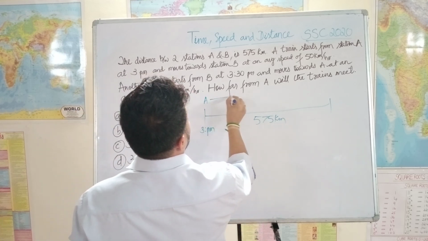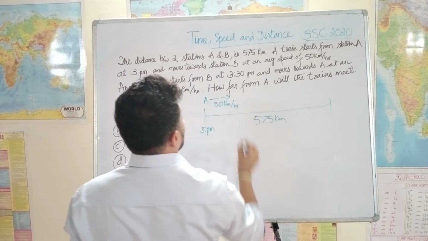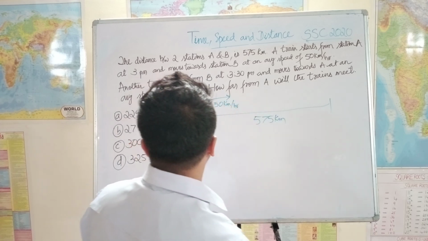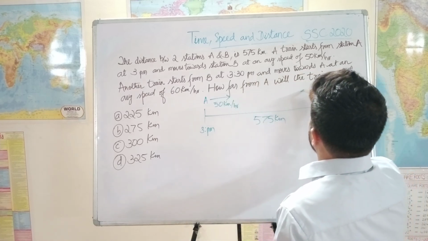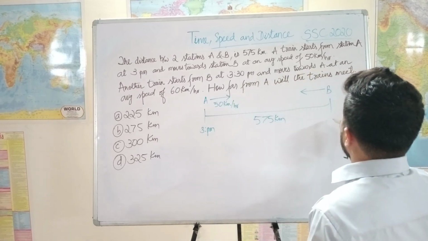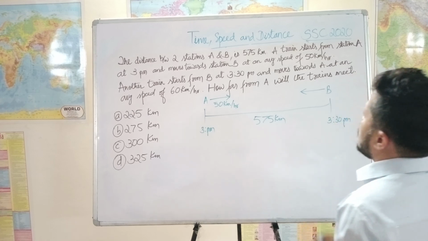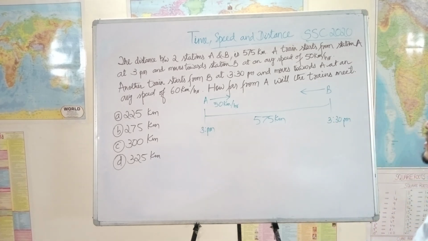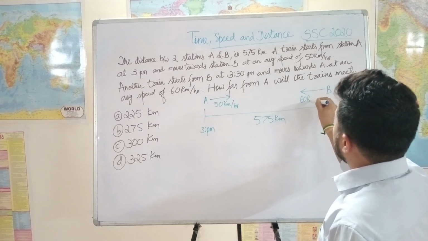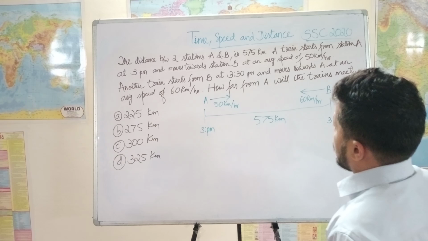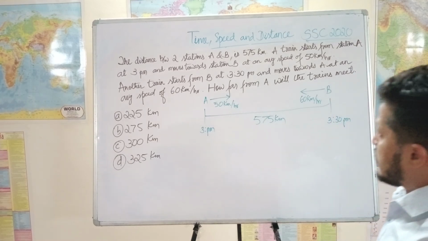at a speed of 50 kilometers per hour. Okay, and another train starts from B towards A at 3:30 p.m. and moves towards A at an average speed of 60 kilometers per hour. How far from A will the trains meet?